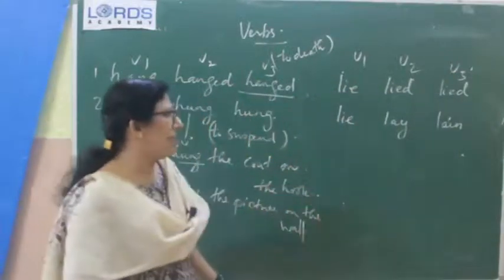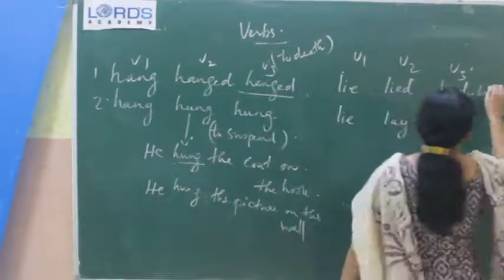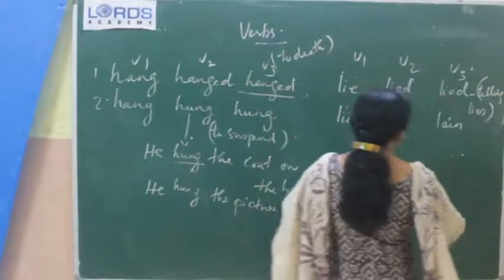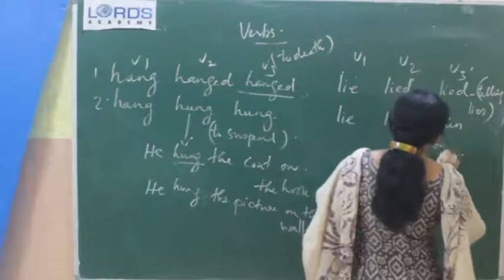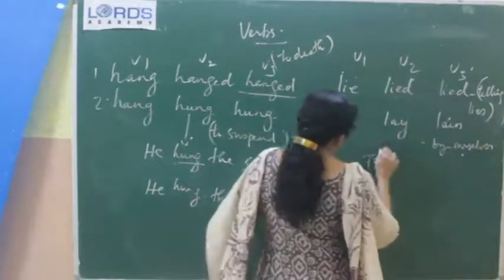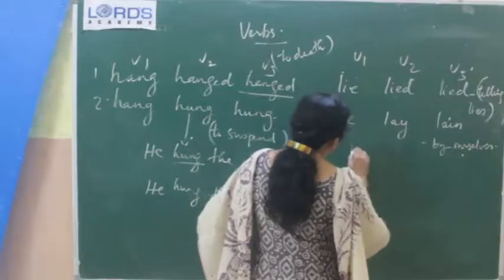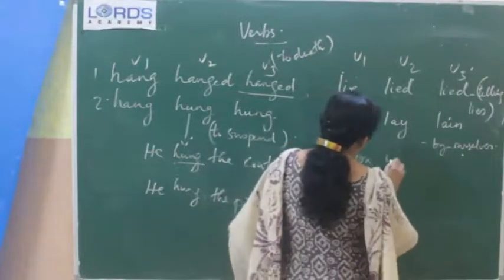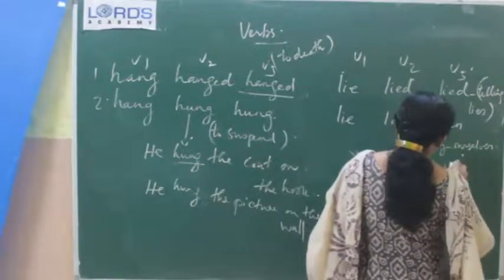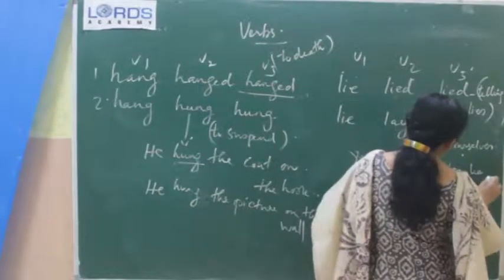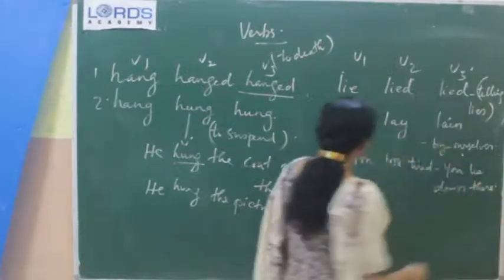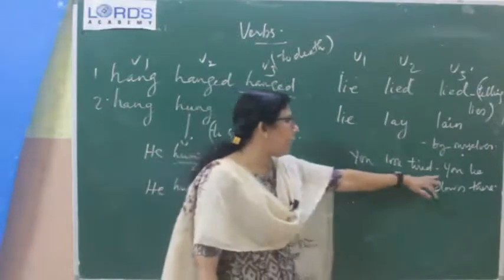This is the second one. So, this one meaning is telling lies, and second one, see, you look tired. Example I will write: you look tired, you lie down there.